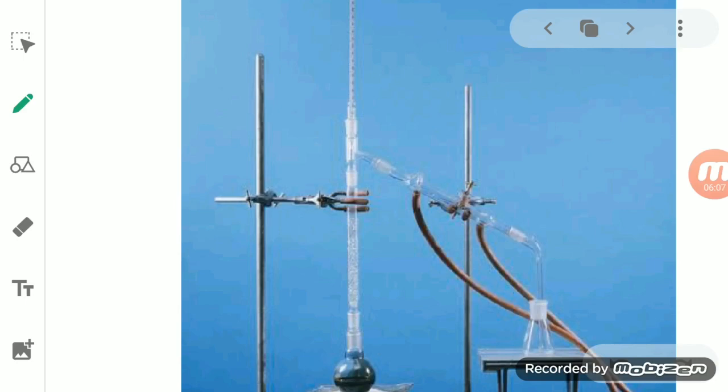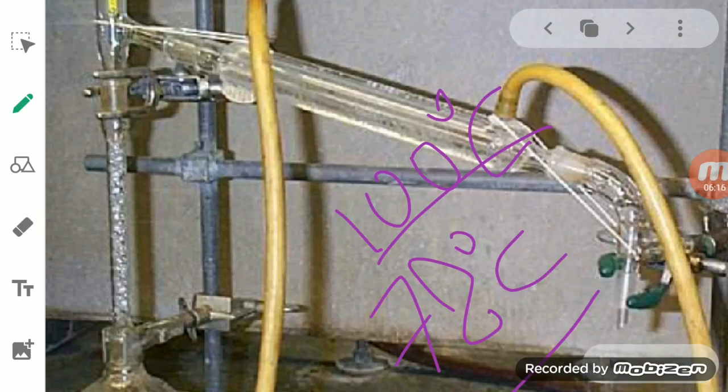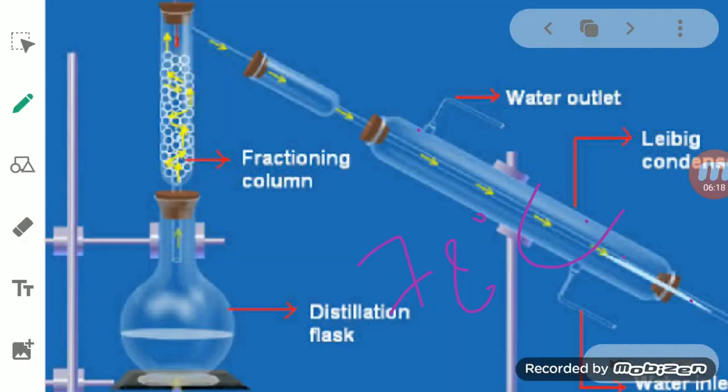Now, students, fractional distillation is there to separate various liquids according to their boiling points. The more volatile liquid, which has a very low boiling point, will be easier for us to distill first than the less volatile liquid.